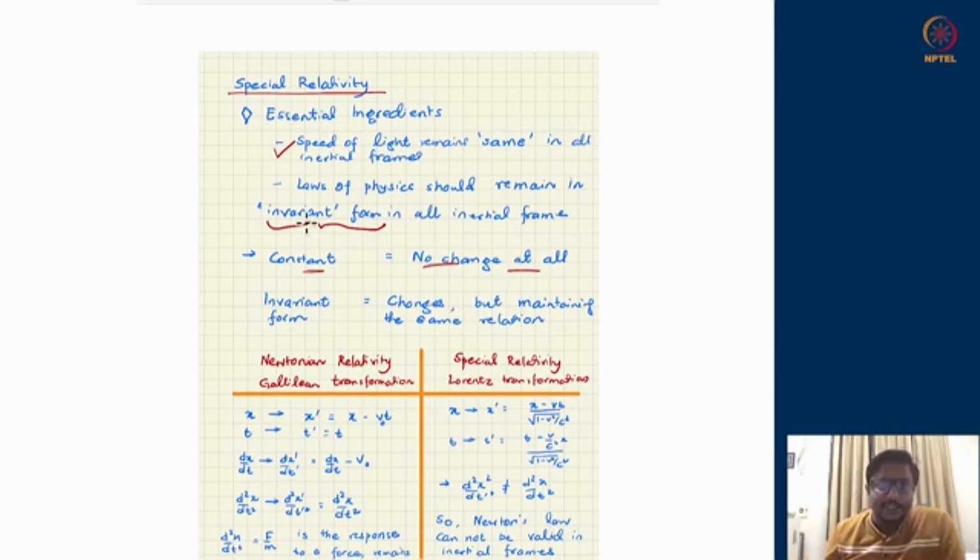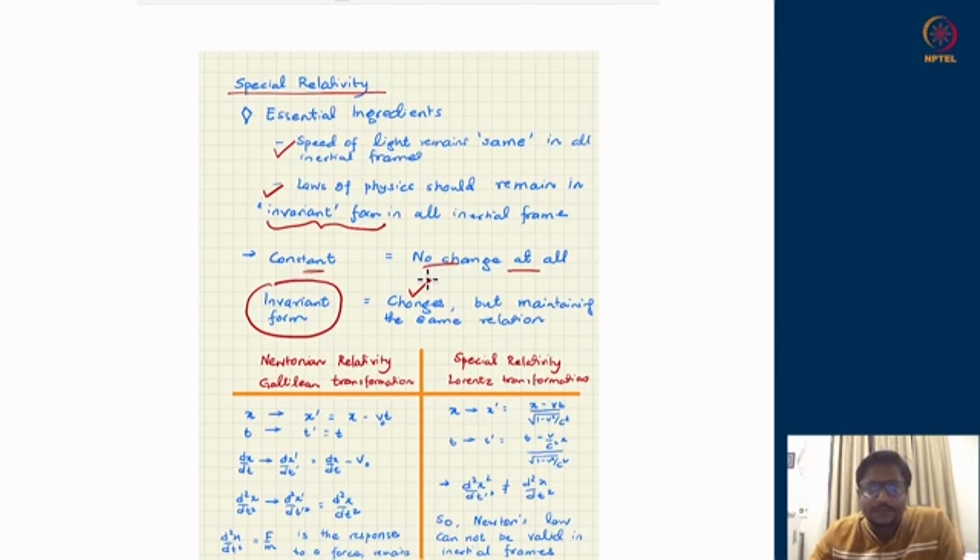However, in the second concept, which is the laws of physics, we are using the word invariant form. The invariant form tells us that the parameters or the variables in the laws of physics, which are expressed in terms of some equations, are allowed to change. However, the relation maintaining different variables should remain the same relation across different frames.